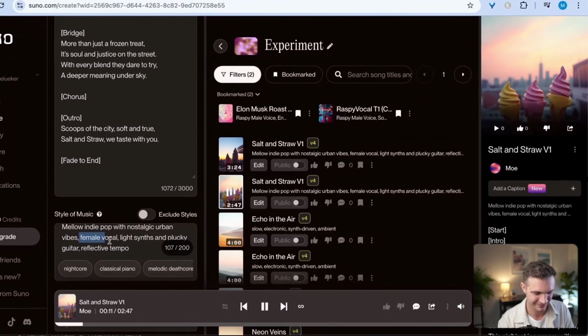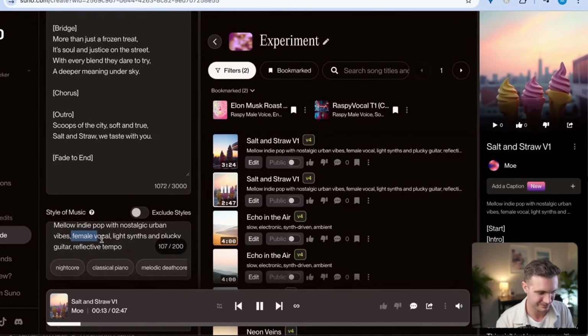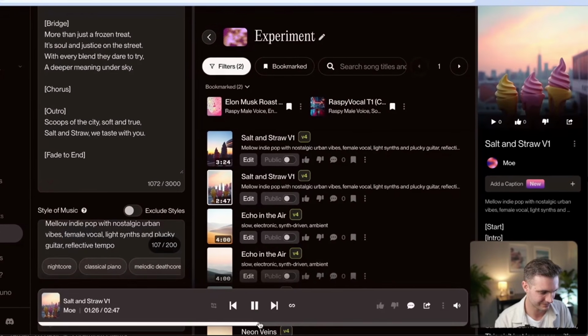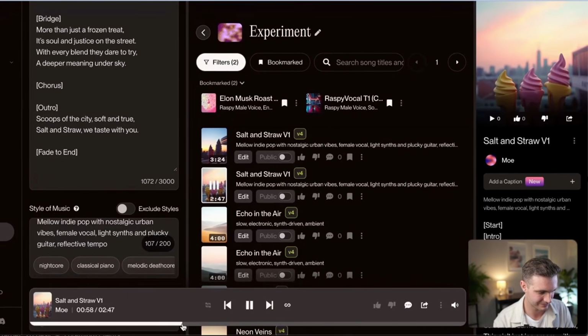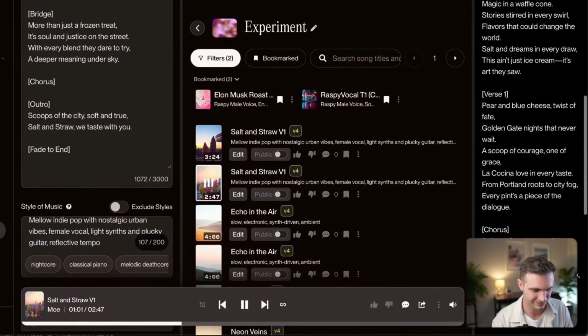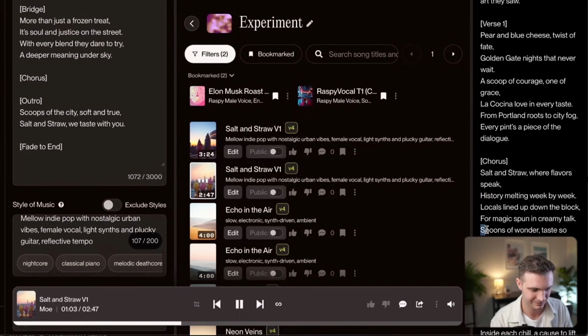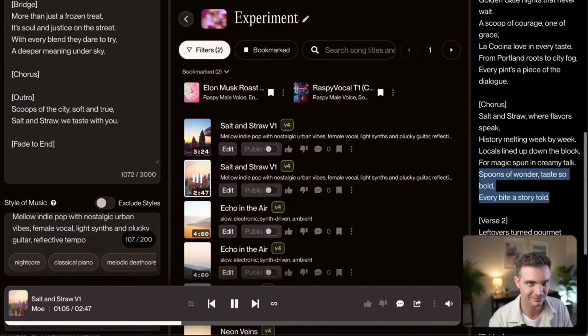Stories stirred in every swirl, flavors that could change the world. Creamy talk, spoons of wonder, taste so bold. Every bite a story told.